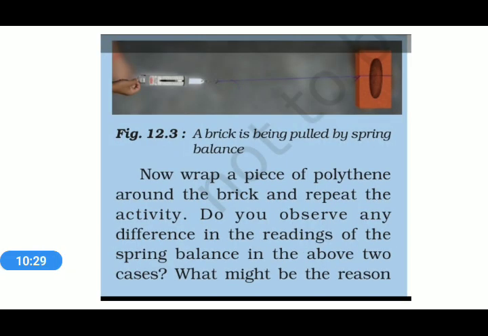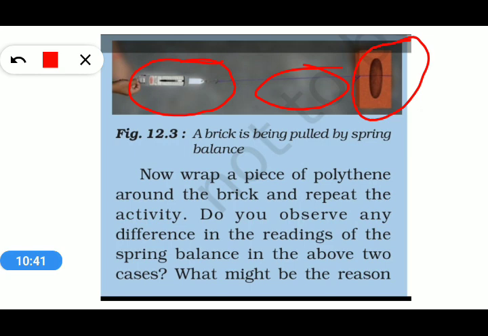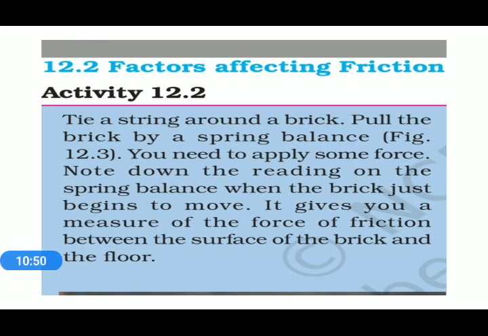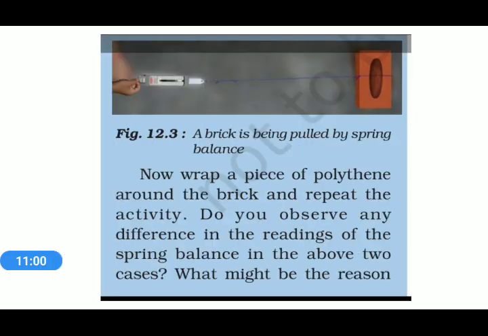In that activity, according to the picture, we require a spring balance, a string, and a brick. Those three are the requirements of this activity. We tie a string around a brick and pull the brick with a spring balance, as shown in the figure.